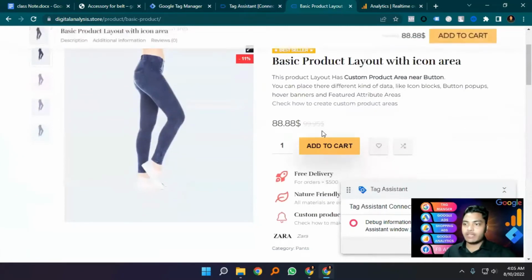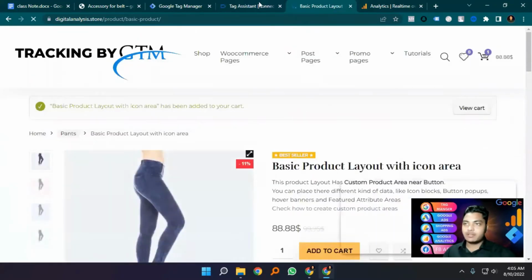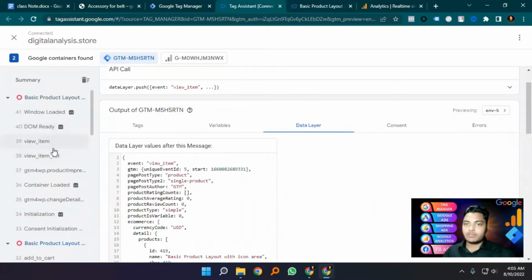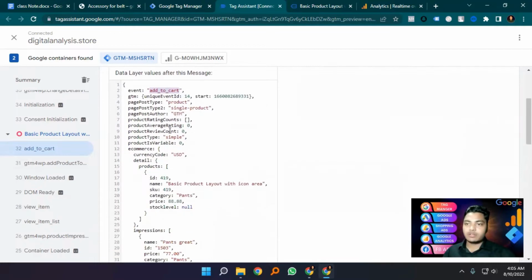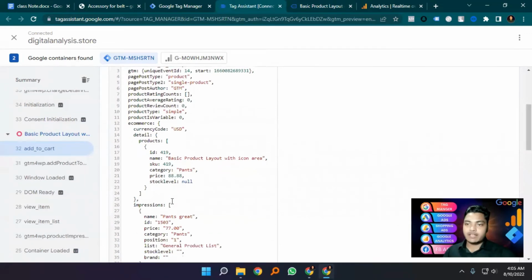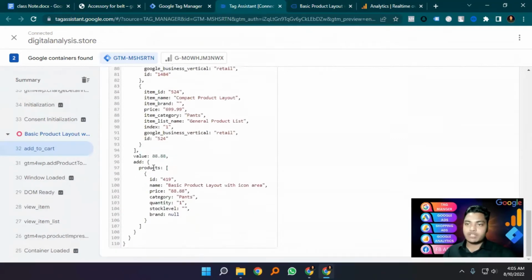Now I'm going to click add to cart button. So here is the add to cart event. You can see this is the add to cart event, and here is all the information from add to cart. This product I add to cart, from category, price, product ID, and on the bottom impression, and we can track this product.